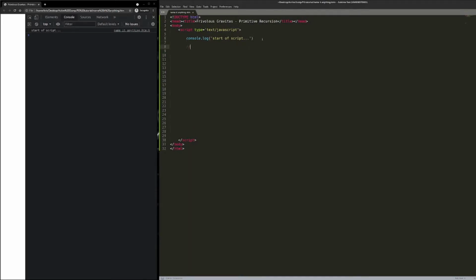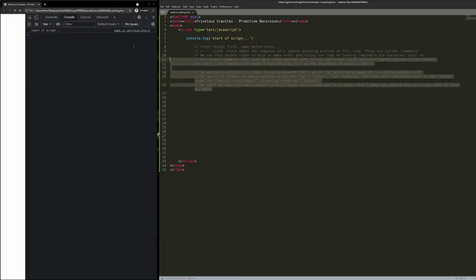So let's get you a little bit more familiar with JavaScript. Double slashes are comments. This line will be ignored by the compiler. So we've got double slashes, and this is just so we can make notes for ourselves without screwing up any of our code and process. There we go. I've got some stuff I've already pre-written, which may be a little bit easier to read.